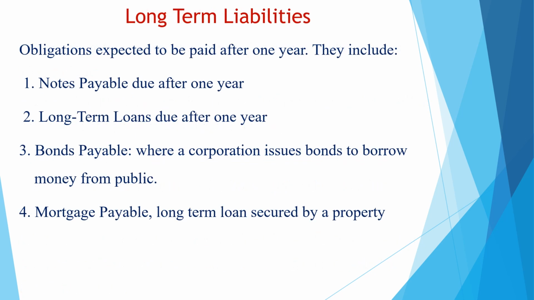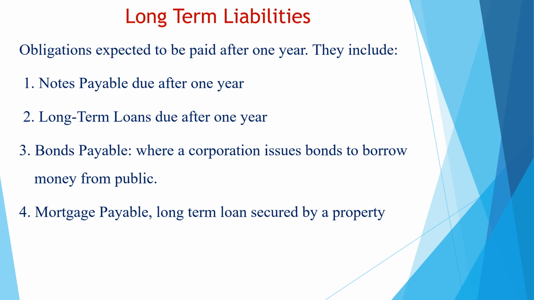The second type of liabilities is the long-term liabilities. They are obligations expected to be paid in more than 1 year, and they include notes payable. Notes payable is the same notes payable previously explained in the current liability section, but the difference is that here the due date of the long-term notes payable is for a period of more than 1 year. The second one is the long-term loans. Long-term loans are loans taken from the banks for a period of more than 1 year. For example, a loan for 5 years, for 10 years, and whatever.